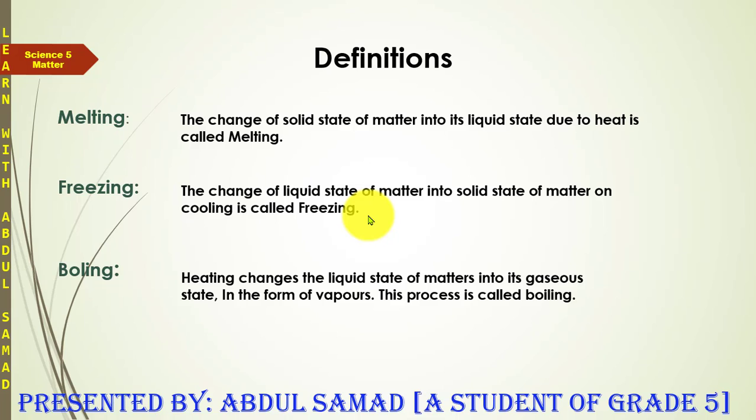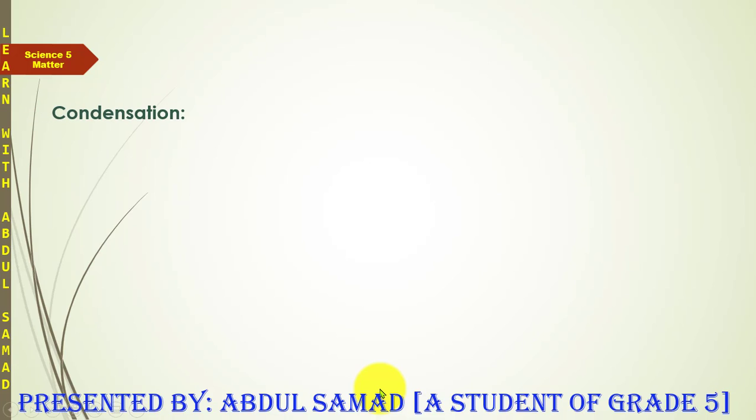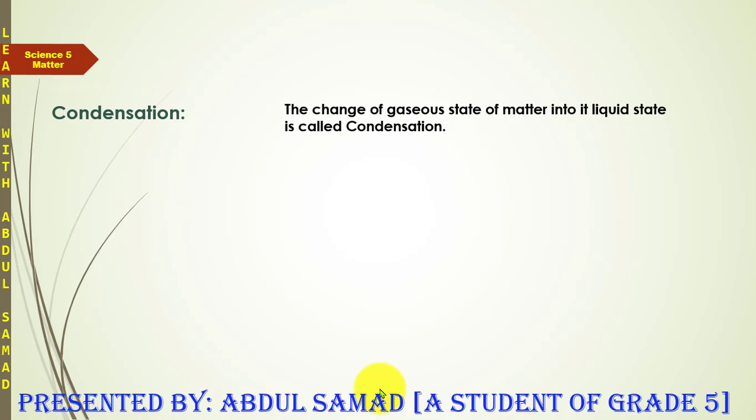And the definition of it is heating changes the liquid state of matter into its gaseous state in the form of vapors. This process is called boiling. And the fourth one is evaporation, and the definition of it is the change of liquid state of matter into gaseous state without boiling is called evaporation. And then the fifth one is condensation, and the definition of it is the change of gaseous state of matter into its liquid state is called condensation.